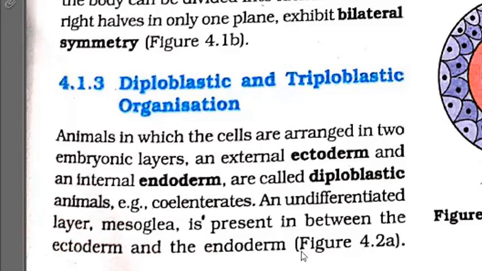So once again we have to revise the topic. Animals in which the cells are arranged in two embryonic layers, an external ectoderm and an internal endoderm, are called diploblastic animals. Example, coelenterate. An undifferentiated layer, mesoglea, is present in between the ectoderm and the endoderm.